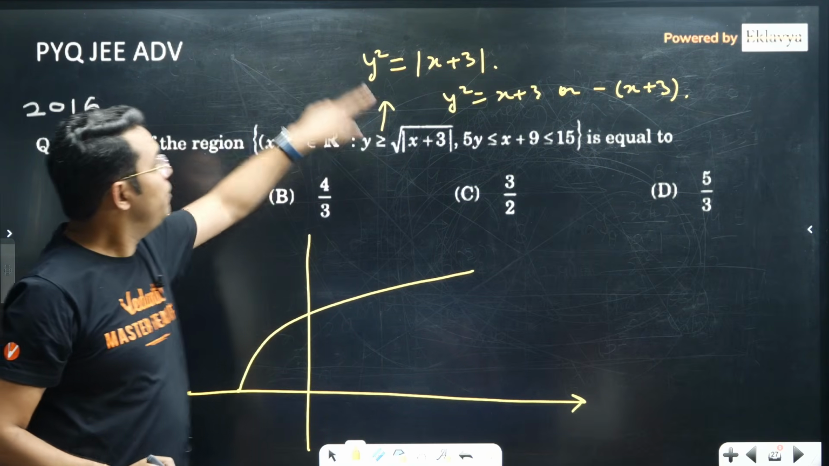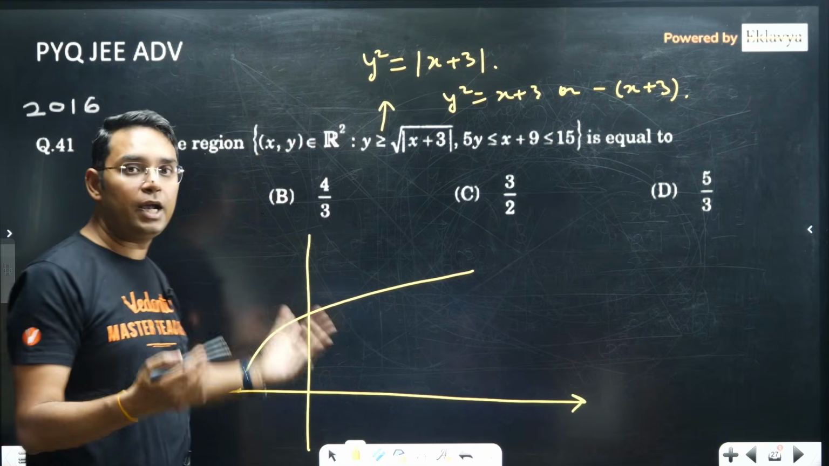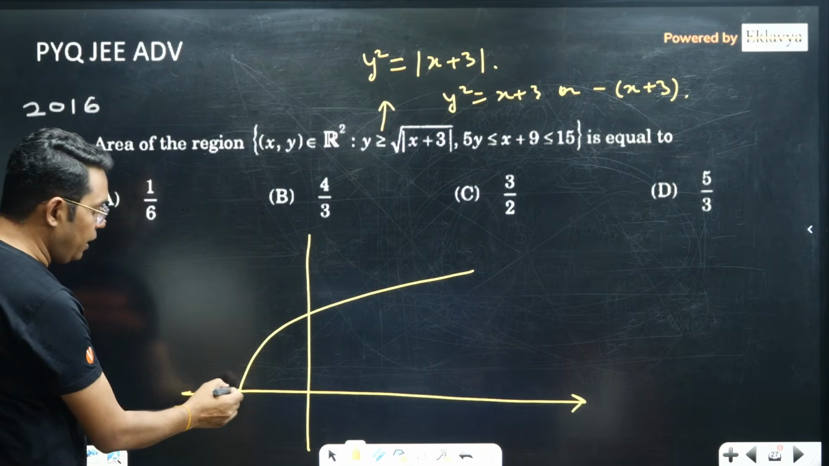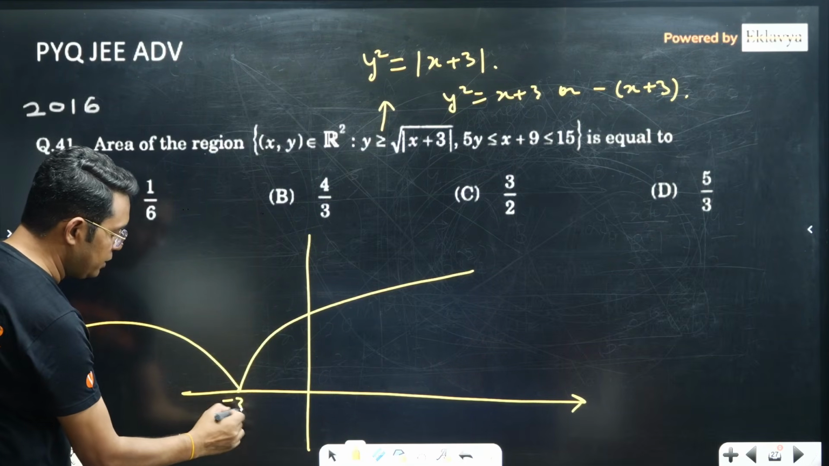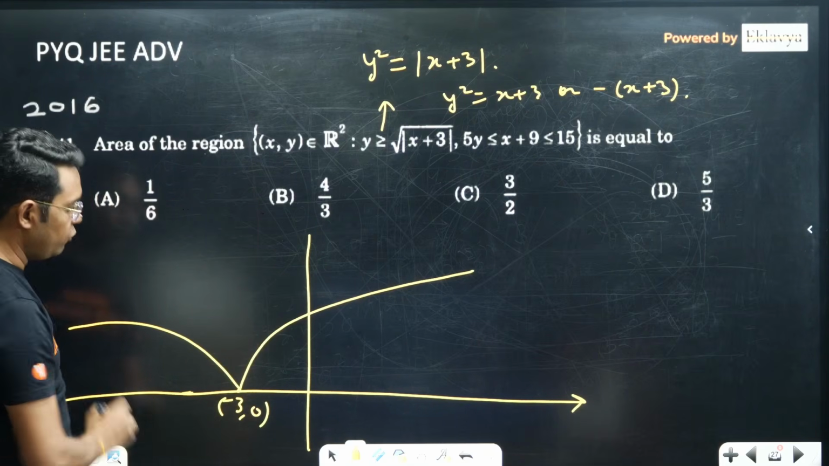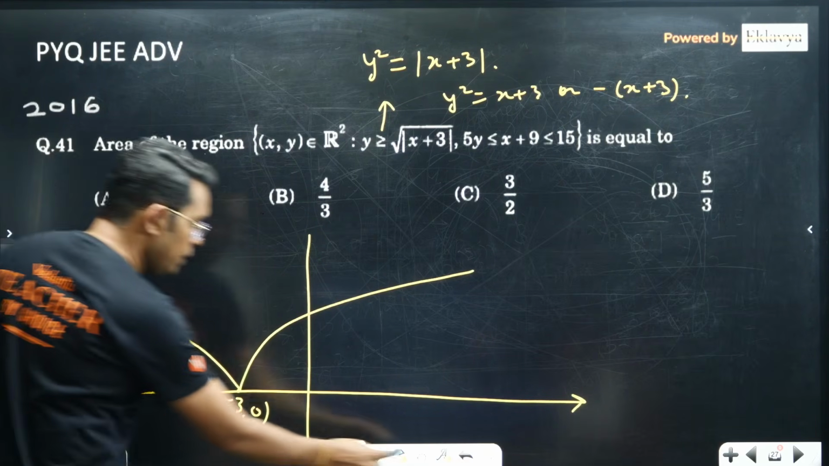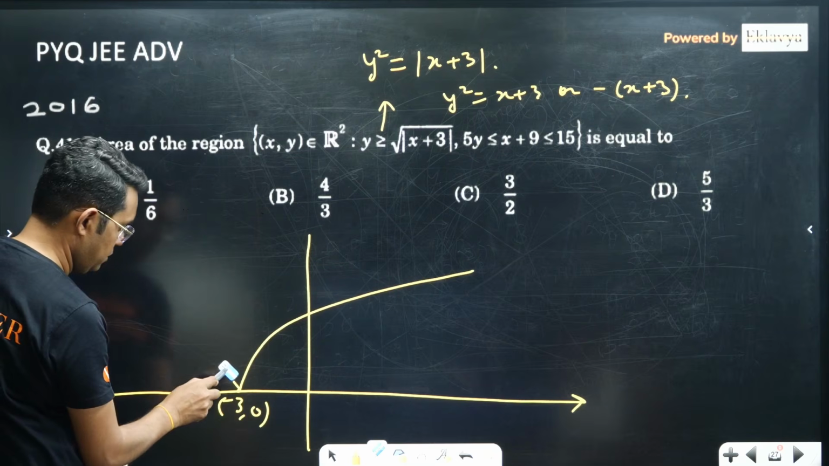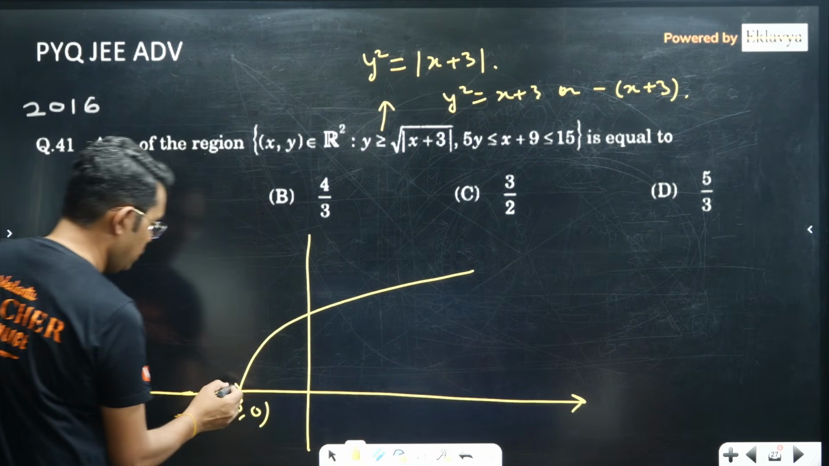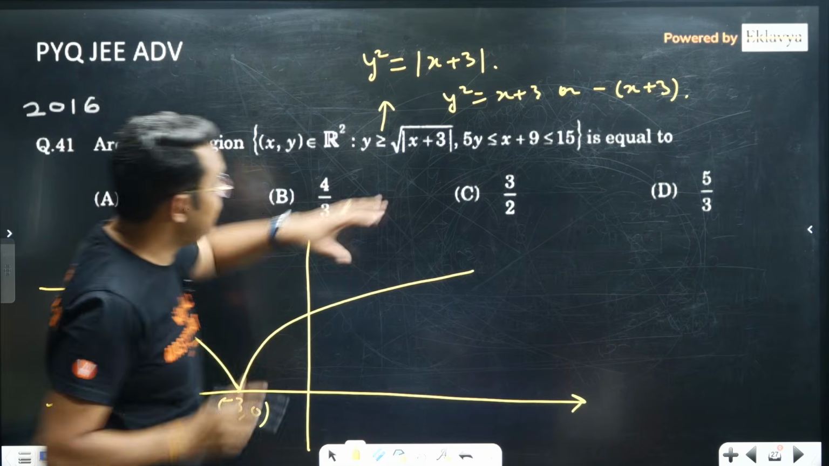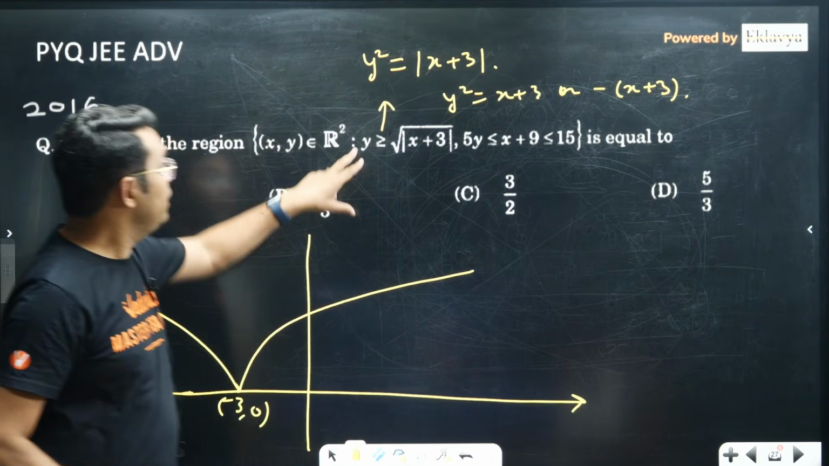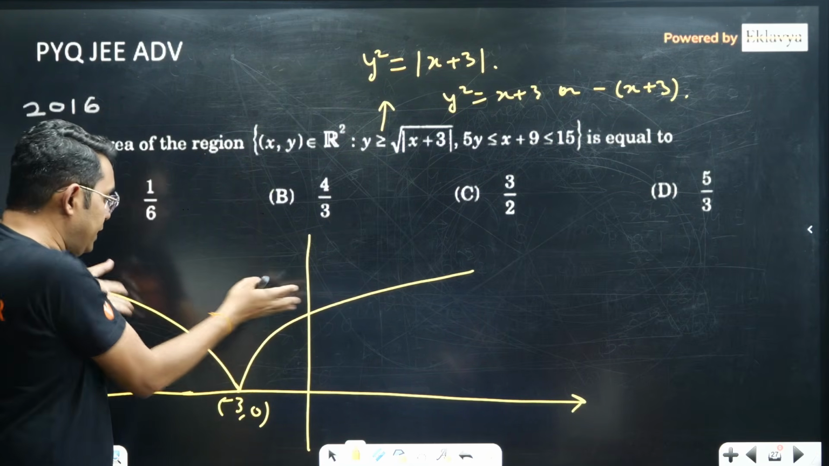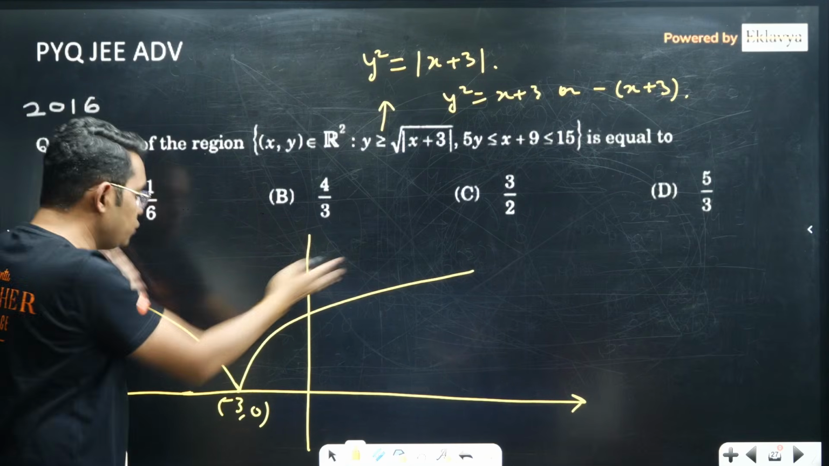And as I told you, my y should be positive, so I am choosing only the upper half of the parabola. For y square is equal to minus x plus 3, it should be a left opening parabola, vertex will be the same, minus 3 comma 0. So this is how these portions of parabola will be looking like. Okay, I think I have not made it. So this has to be like this. And then we need y greater than under root of mod x plus 3. That means it should be above these two half parabolas.